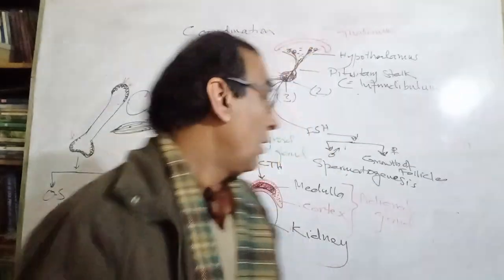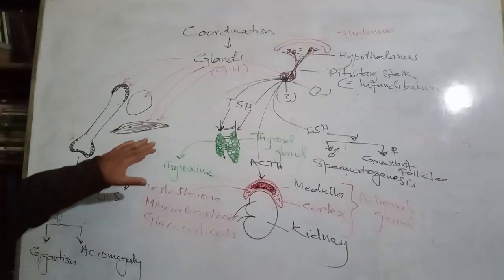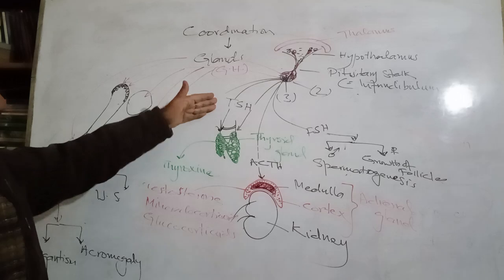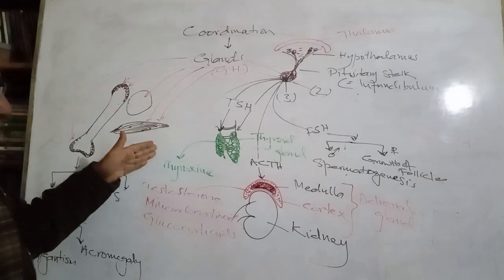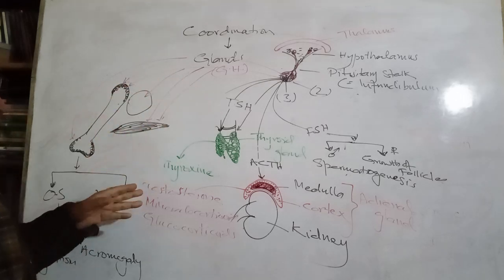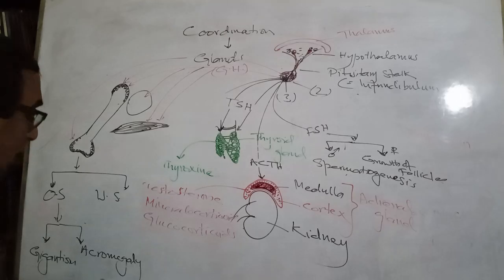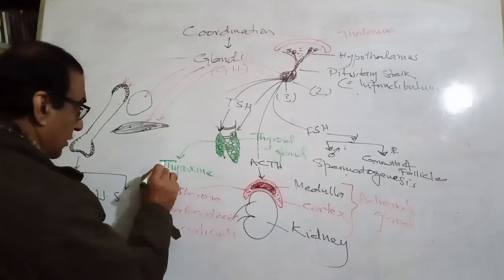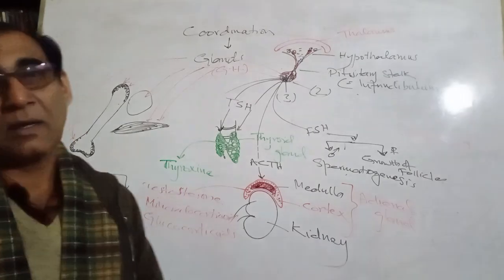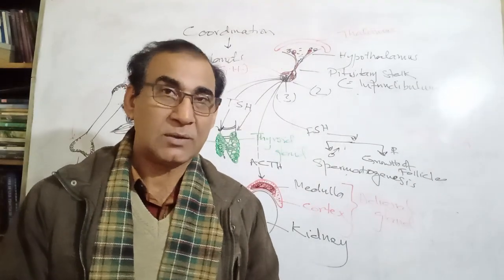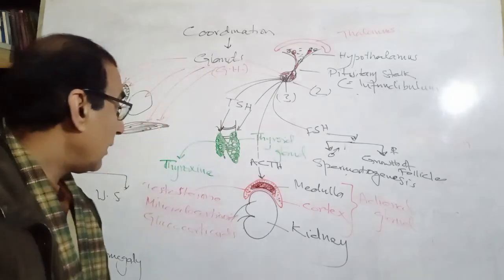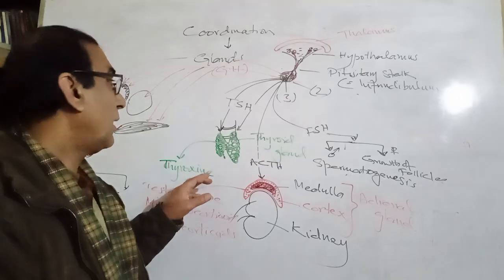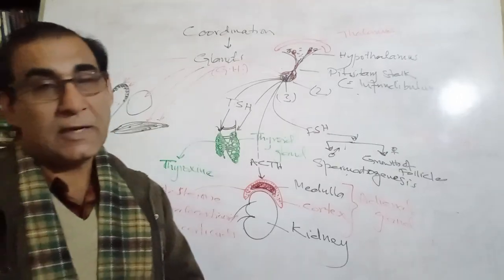Well, if the oversecretion of TSH takes place, what happens? Oversecretion causes oversecretion of thyroxine, and that results in a disease which is known as exophthalmic goiter. In case the undersecretion of thyroxine takes place, due to low TSH, what happens?